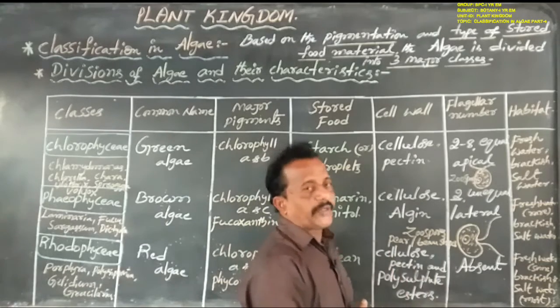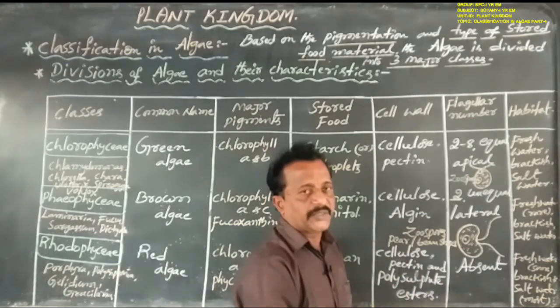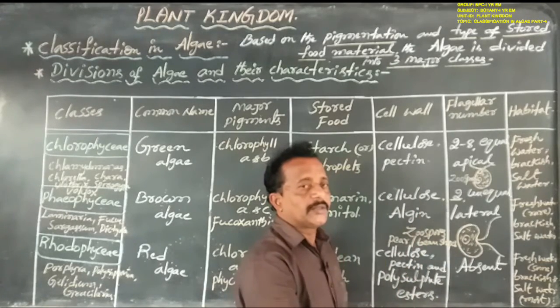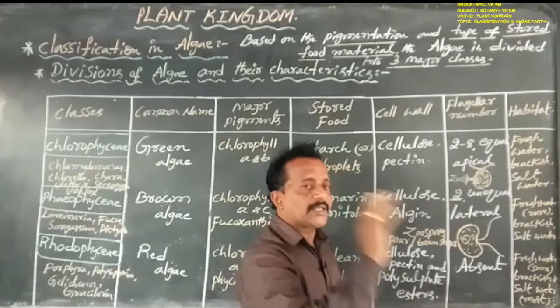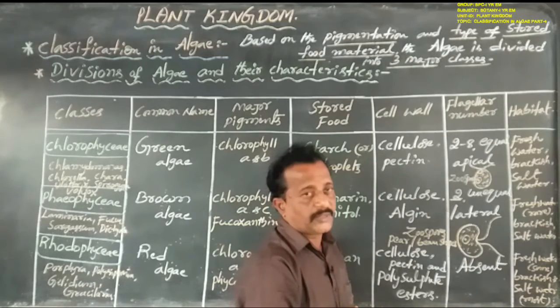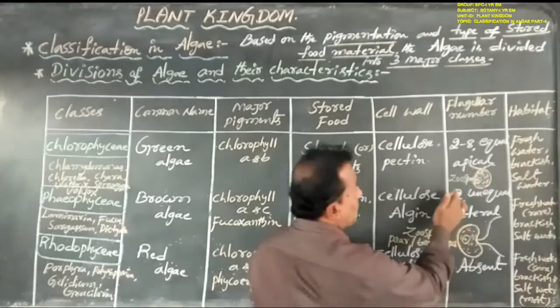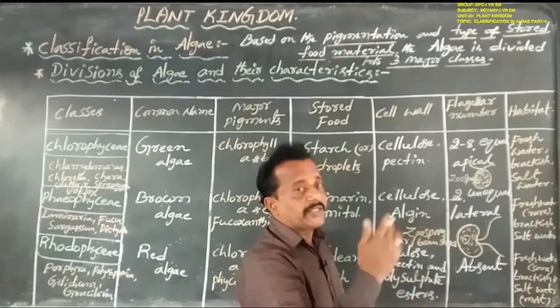2, 4, 6 or 8. Sometimes 2 flagella are present, sometimes 4, sometimes 6, sometimes 8. Anyhow, whatever the number of flagella present, all flagella appear similar in size. But in the members of Phaeophyceae only 2 flagella are present, and these 2 flagella are dissimilar in size.